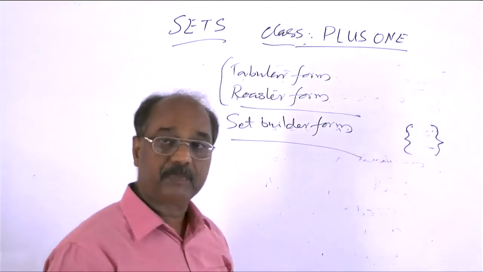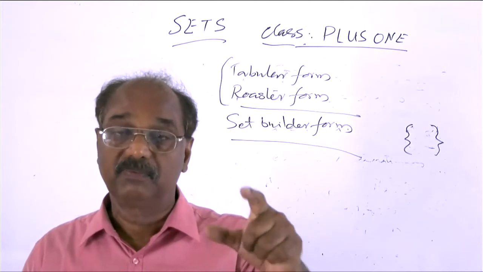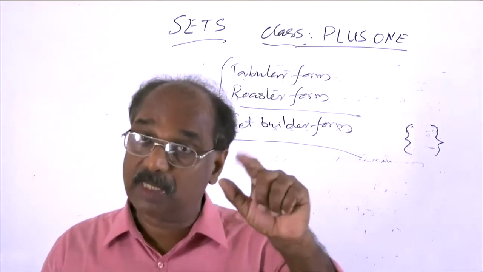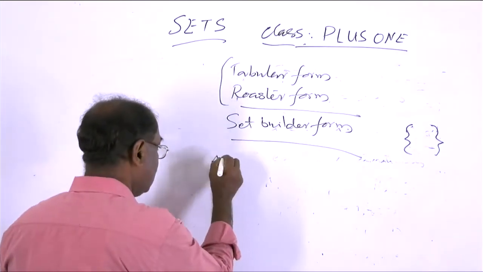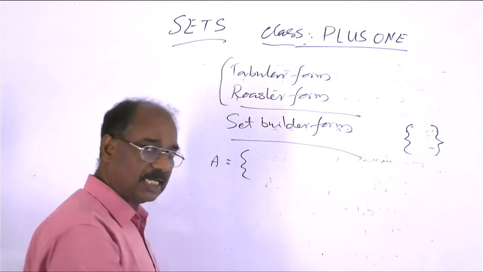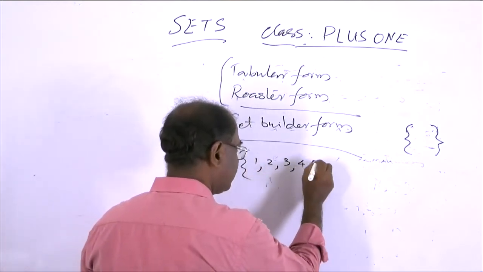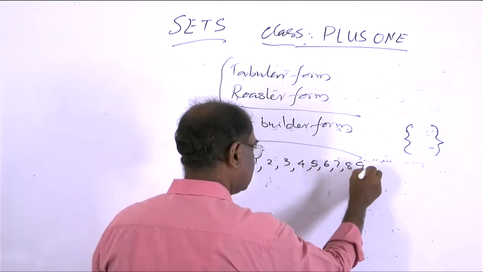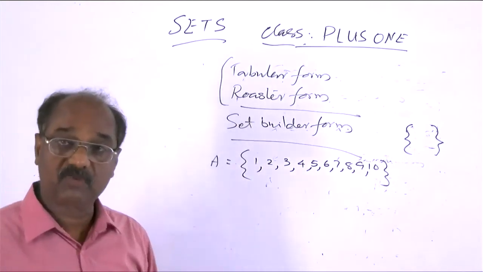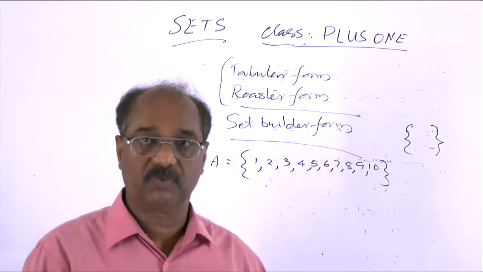So in the case of the set of first 10 natural numbers, if the set is symbolically denoted by capital A, then we write the set in the tabular form or roster form as A is equal to, then the bracket, then 1, 2, 3, 4, 5, 6, 7, 8, 9, 10 and close. So this is the representation in the tabular form or roster form.